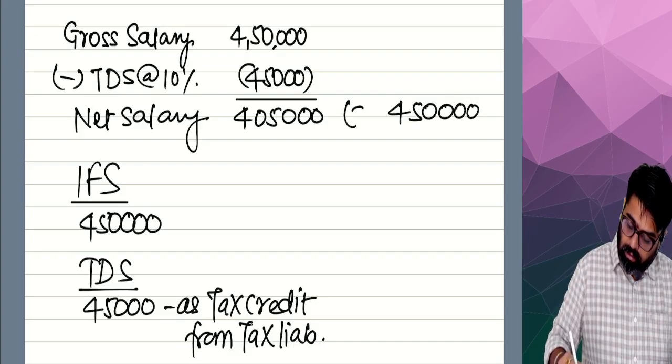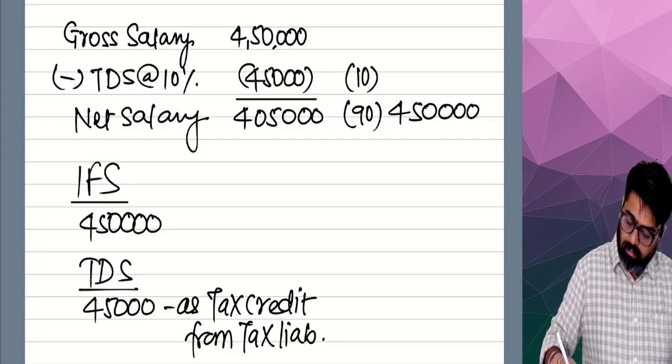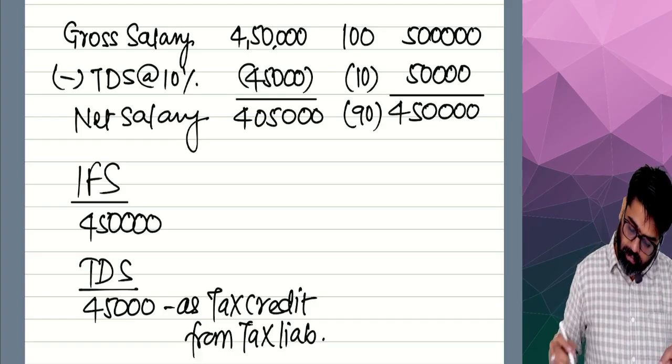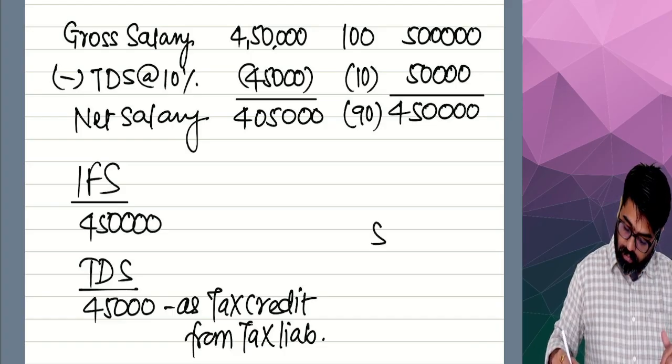If this is 90%, then 10% is how much? Then how much should be 100%? So under the head salary, how much income will the employee show? 5 lakh.